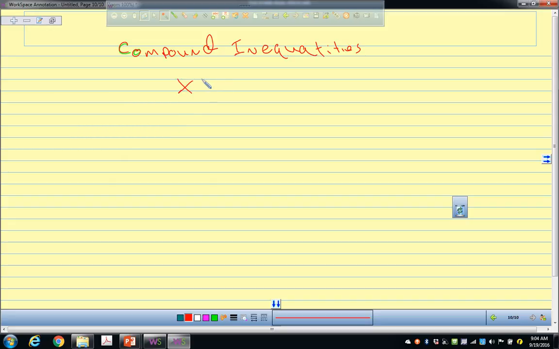x greater than -3 and x less than 1. And what they'll say for this is graph and write in set builder and interval notation.